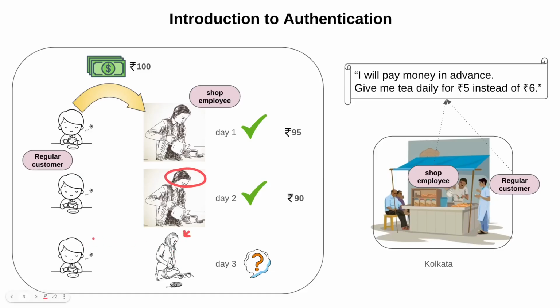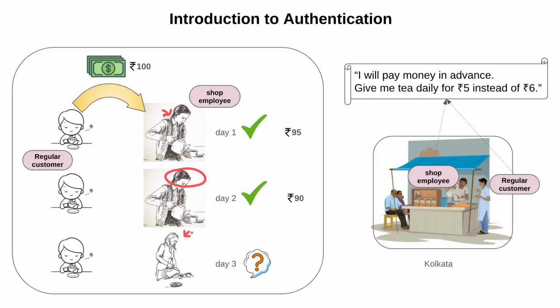The customer claims that he has already paid 100 rupees in advance, but this employee does not have the evidence, or does not know this face. Before that, the previous employee remembered all these things and recognized this customer by his face. So now this creates a big problem.